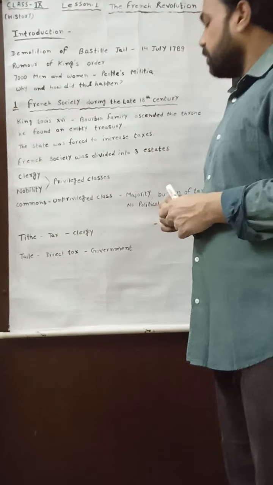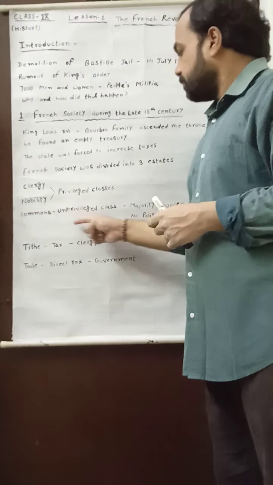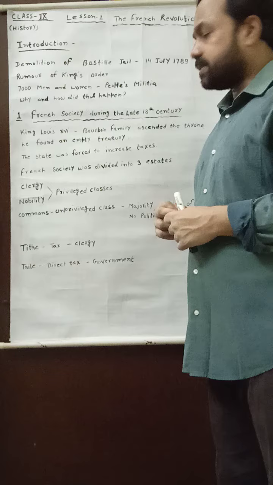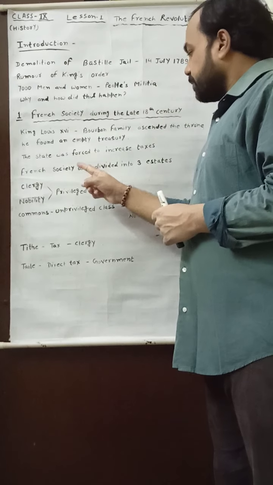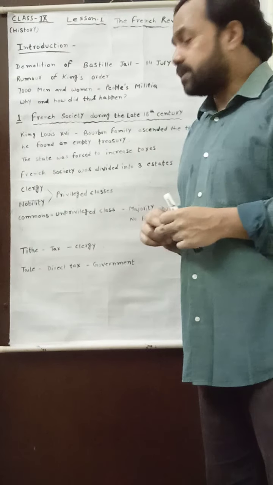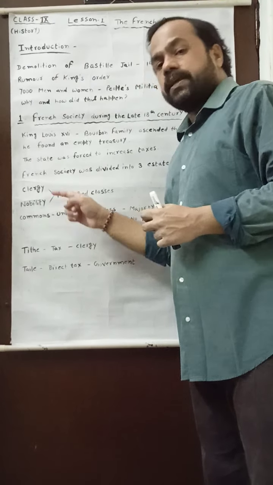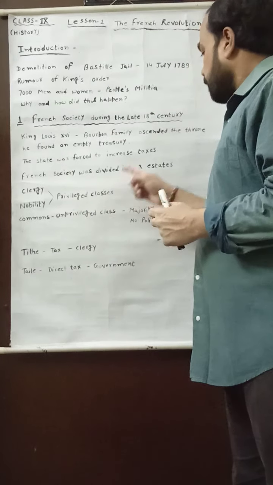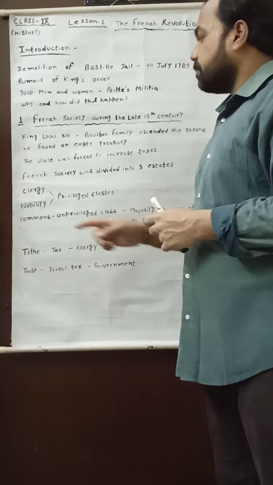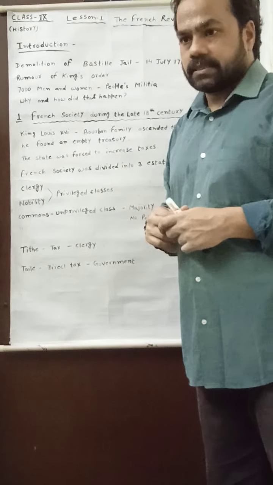So if we are discussing the important aspects of the French Revolution, it is very essential that the French society was divided into three states, and in these three states the commons were not free. The commons were paying all the taxes, but the clergy and nobility were free from any taxes.